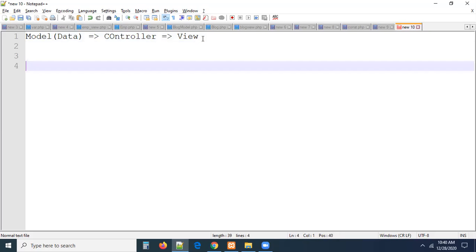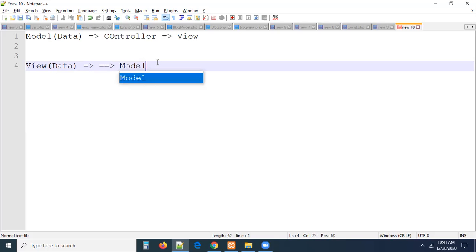Now, in today's session, we are going to create a view. Inside the view, you are going to enter some data. Let us create a small form, guys. In that form, you are going to enter email and password. A simple form. I don't want to make a very complex form, guys. Whatever data we are entering in the view, the data should be transferred to a model, guys.